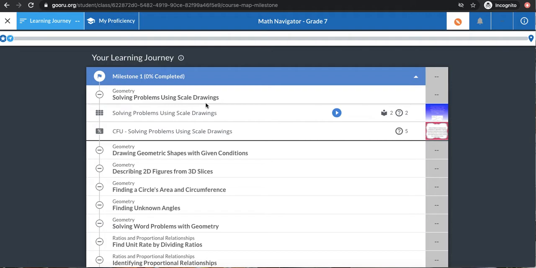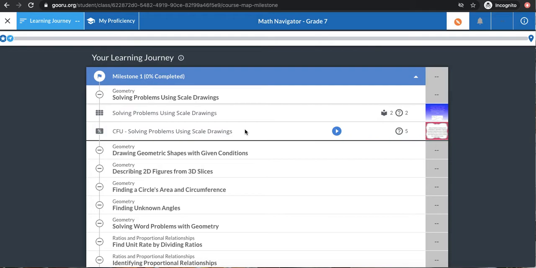The first part is a collection of resources. It might be videos, it might be practice problems, some other interactive site, but it's a way for me to get a first look at the material. The second part of every lesson is called a CFU, or a check for understanding. Now this is where we need to show that we understand the material.